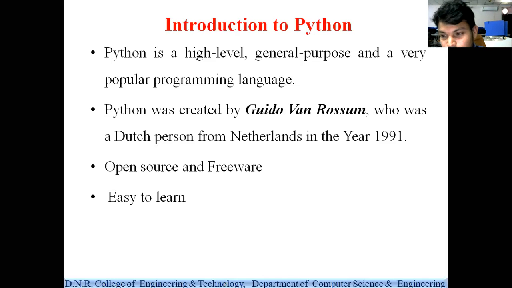So who developed the Python programming? The Python programming was developed by Guido van Rossum. He created the Python programming. Okay, right? So two things we have discussed. First, what is Python? Python is a general purpose high level programming language. And who developed Python? Python was developed by Guido van Rossum in the year 1991 at the National Research Institute in the Netherlands, where he was working. While working at the National Research Institute, he developed and created the Python programming.